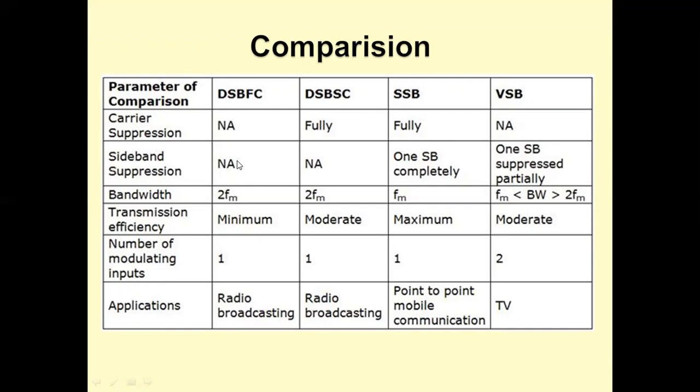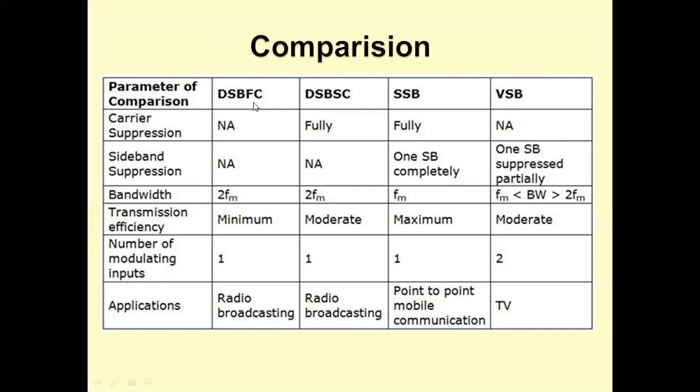Sideband suppression: not necessary in AM and DSBSC, and yet in SSB one sideband is suppressed completely, and in VSB one sideband is suppressed partially. There is no need of suppression of the carrier here. Here in DSBSC, there is no need of sideband suppression. Here, one sideband is to be completely suppressed. Here, one sideband is partially suppressed. A part of the other sideband is also to be transmitted.